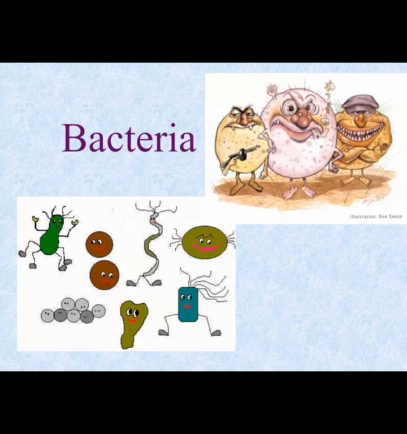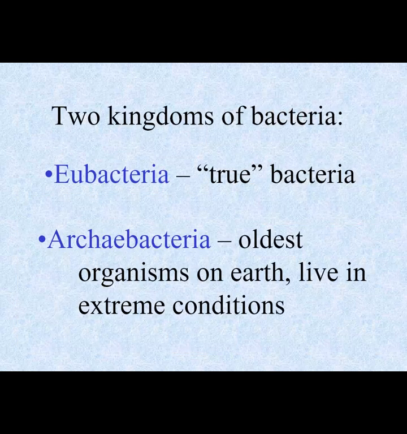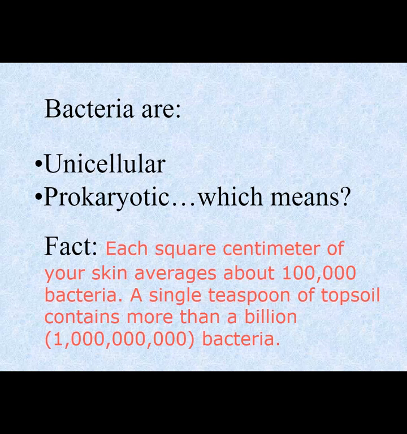Today we're gonna talk about bacteria. There are two kingdoms of bacteria: Eubacteria, which means true bacteria, and Archaeobacteria, which means oldest organisms on Earth, which live in extreme conditions. Bacteria are unicellular prokaryotes. Fun fact: each square centimeter of your skin averages about 100,000 bacteria. A single teaspoon of topsoil contains more than a billion bacteria.